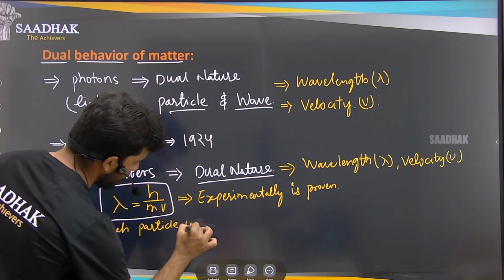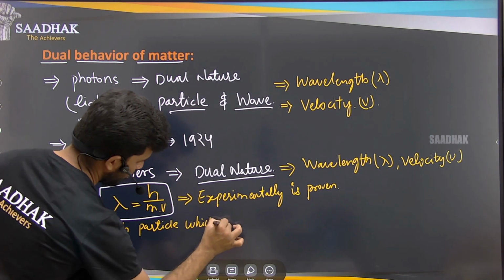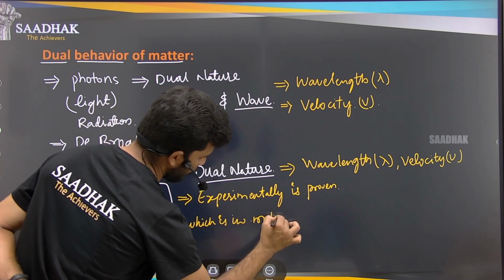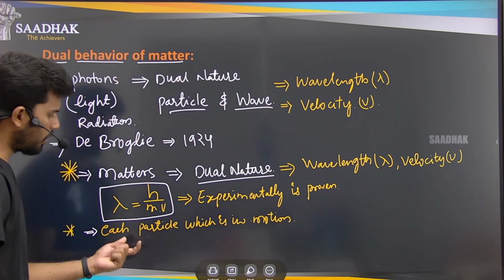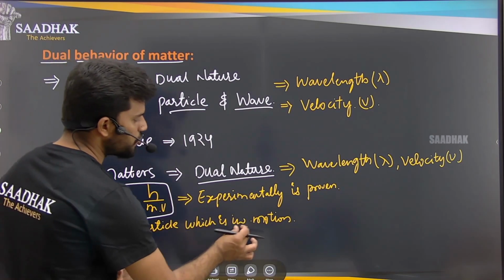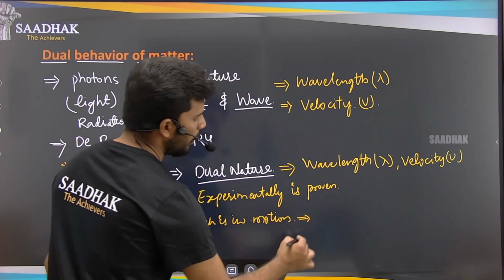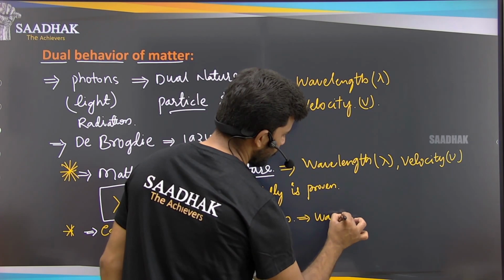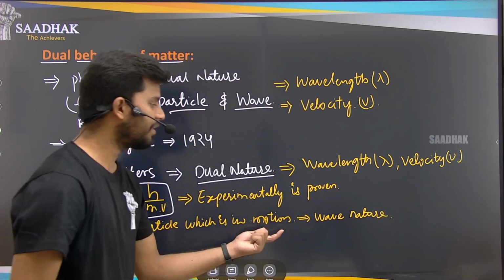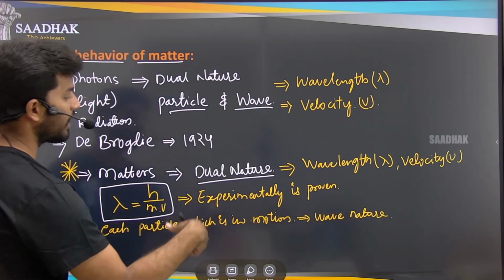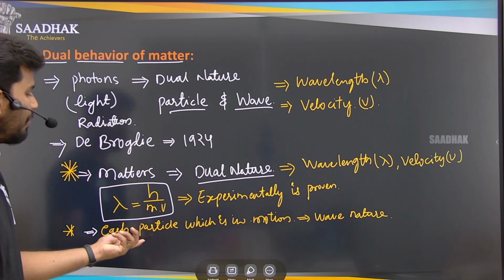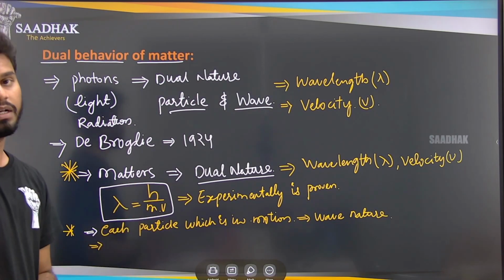Each particle which is in motion, it means it is moving, right? Any particle, every particle which is in motion will have the wave nature. So as it is having wave nature, it will have a wavelength. So what will be the wavelength of each and every particle that he is taking?